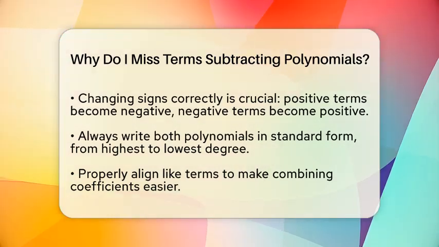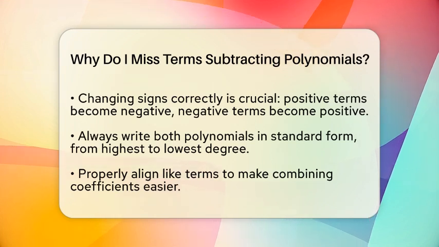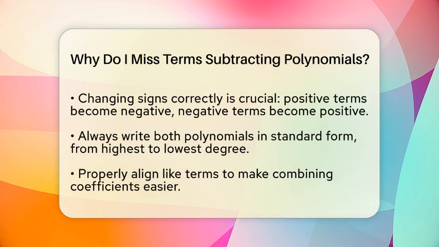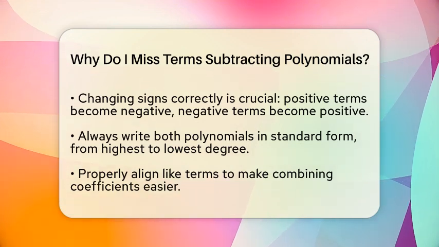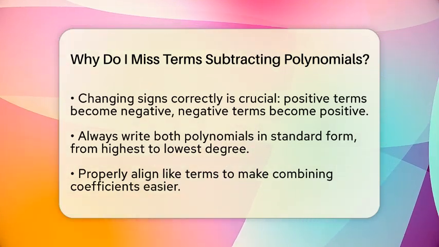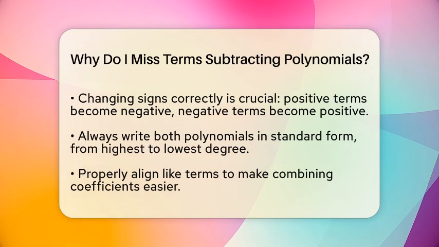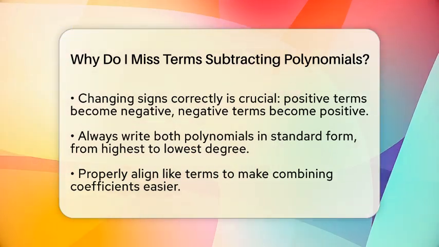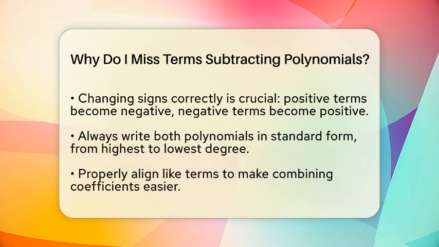Next, change the signs of every term in the second polynomial. For example, if you have 3x squared plus 5y minus 10z, and you are subtracting it, it becomes negative 3x squared minus 5y plus 10z. This step is super important. If you forget to change all the signs, you might think some terms disappeared or got mixed up.